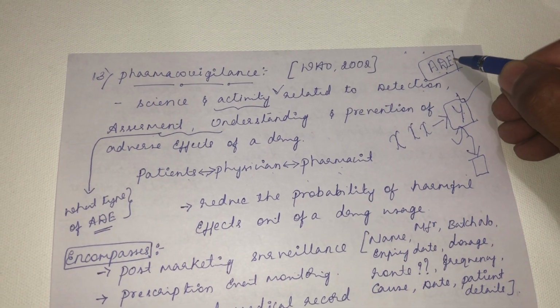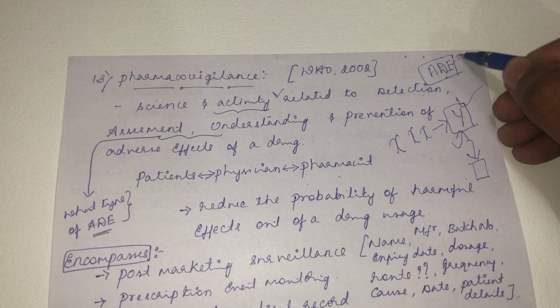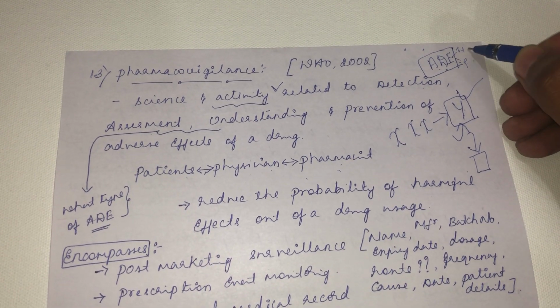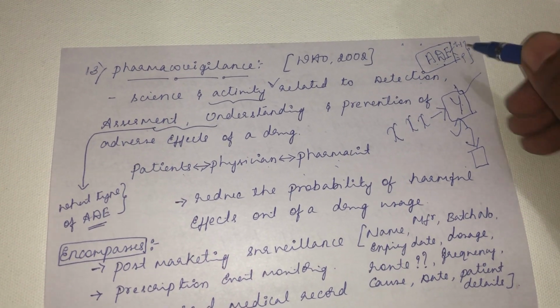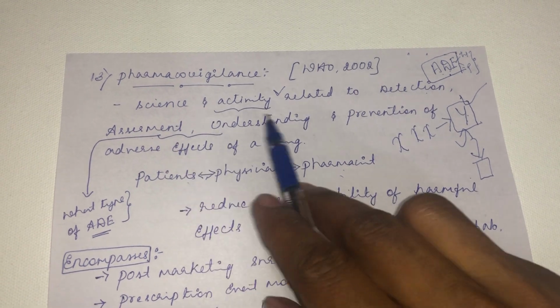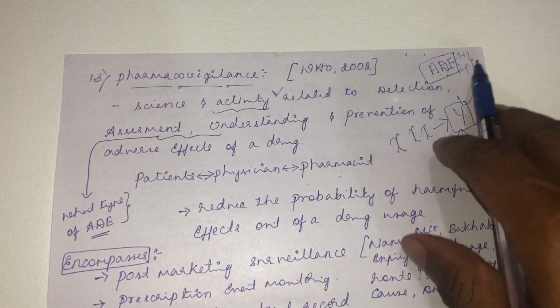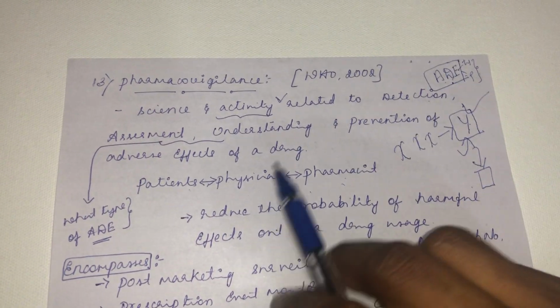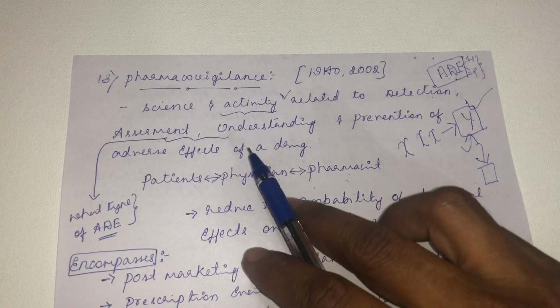The adverse drug effect will vary from type 1 adverse effect to type 4 adverse effect. So there are different types of adverse drug effect. That is the meaning of assessment and understanding. You have to assess and understand what type of adverse drug effect it is. Then the prevention of adverse effect of a drug.